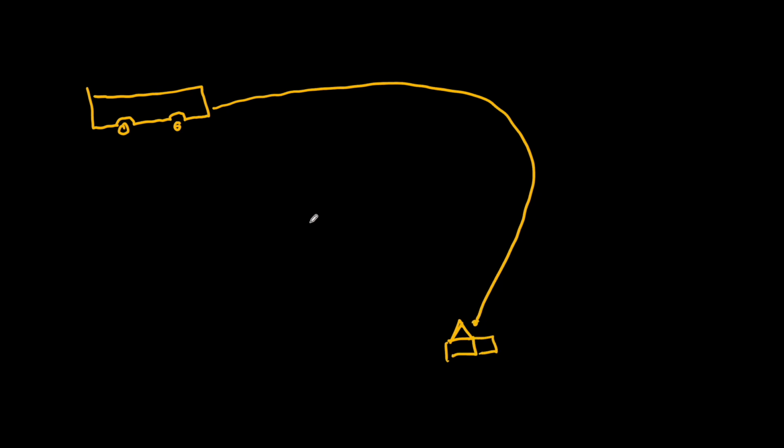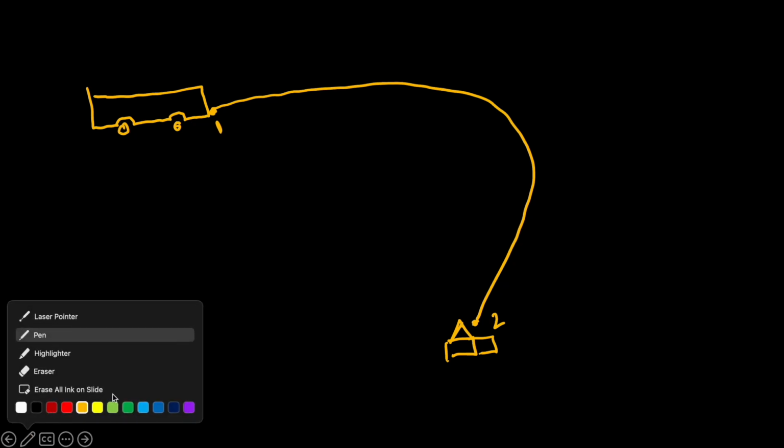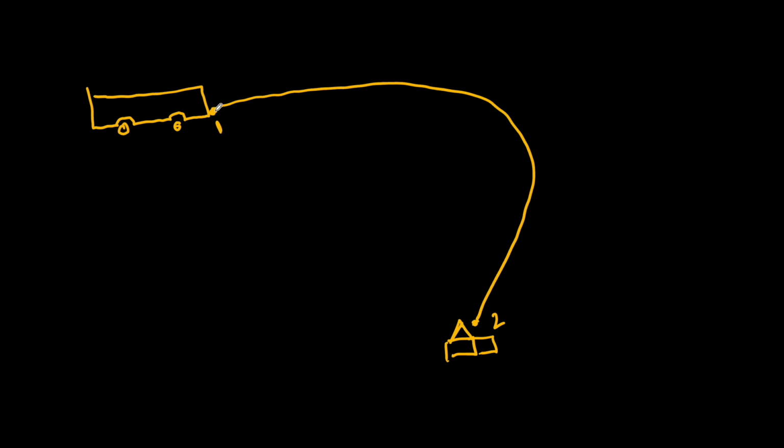We said that the total distance was say 15 kilometers. That was distance. But what is the displacement here? You were here initially, the bus was here. So this was the initial point and this was the final point. Displacement is the shortest distance, that means the straight line distance from point 1 to 2. This is the displacement.